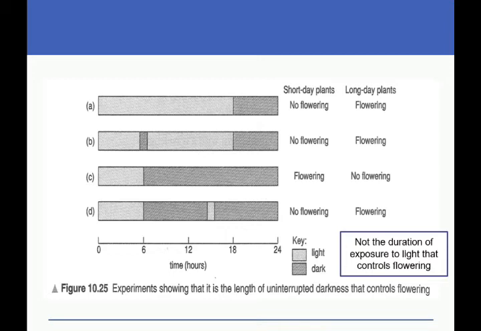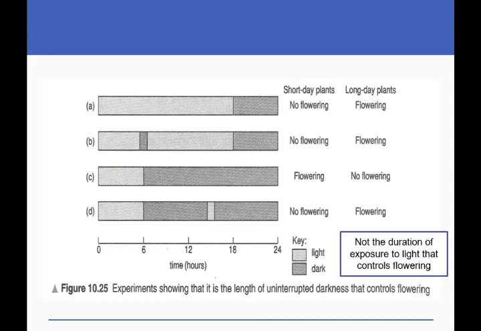Okay. In B, we interrupt the middle of the day with a little bit of darkness. So at hour number 6, we suddenly turn it dark, and then we turn it light again. For short-day plants, it is still no flowering. But for long-day plants, despite the interruption, they flower. In C, we have 6 hours of light, 18 hours of darkness. So short-day plants will flower, and long-day plants will not flower because they need a long day.